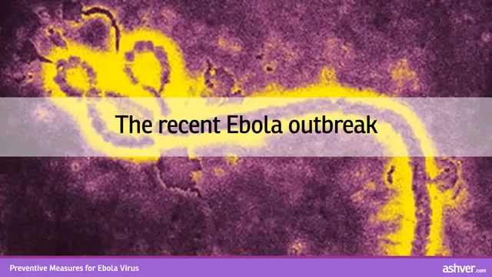The recent Ebola outbreak. Since February this year, Ebola virus disease cases have been appearing simultaneously in 3 different countries of West Africa: Sierra Leone, Freetown, Liberia, Monrovia, Guinea, Conakry, and now in Nigeria also. The epidemic has already reached its peak in Sierra Leone, where now the cases are on a decline.